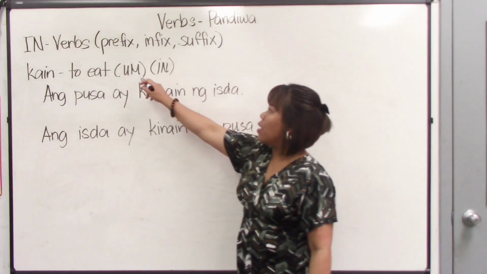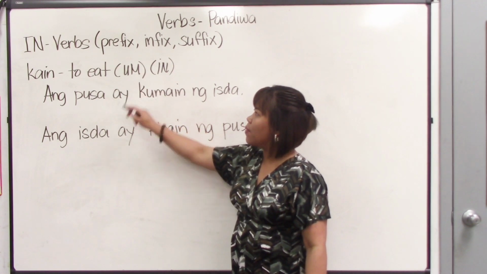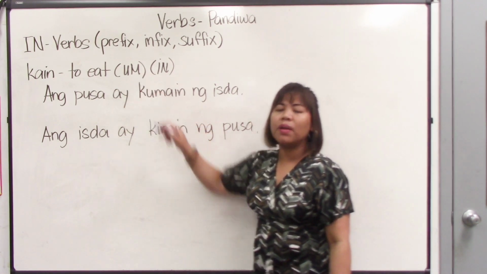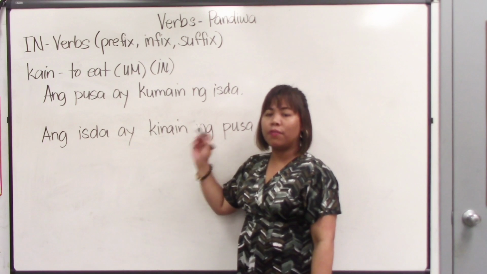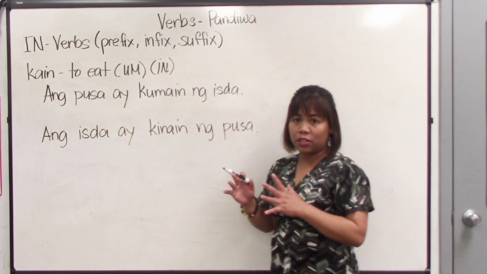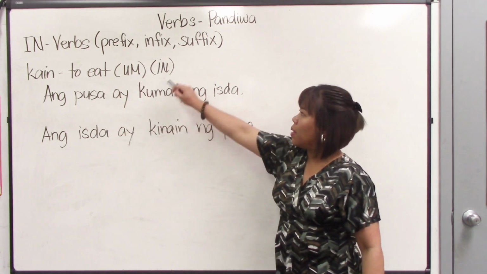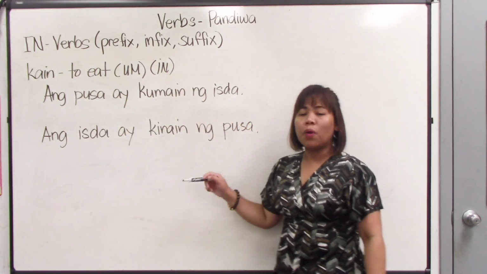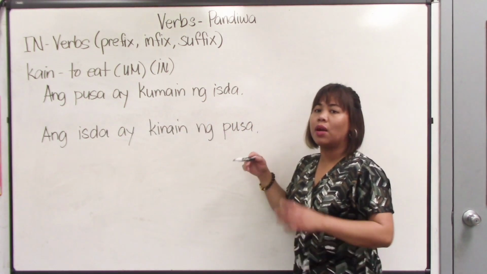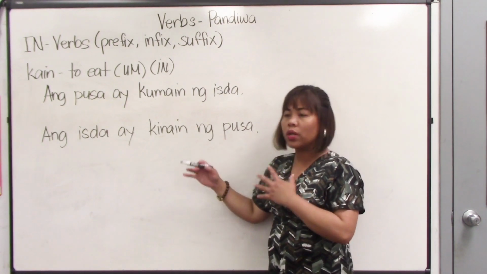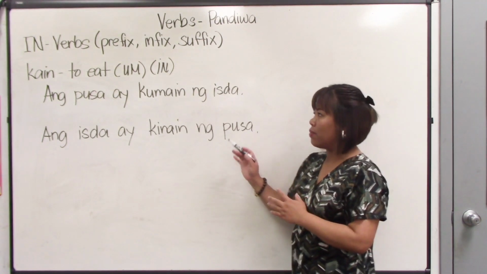So as I said, if you would categorize a verb into the um group, then the focus of the verb is the doer of the action. While if you are going to categorize your verb in the in group, then the focus of your sentence is the object, not the doer of the action.